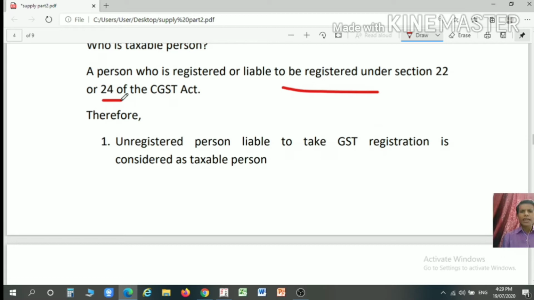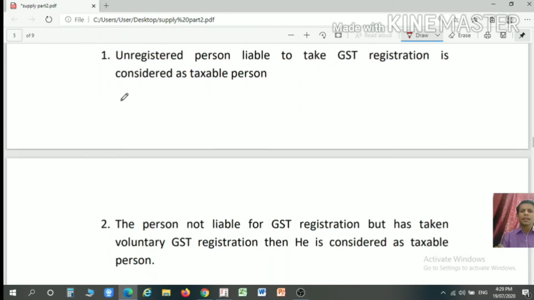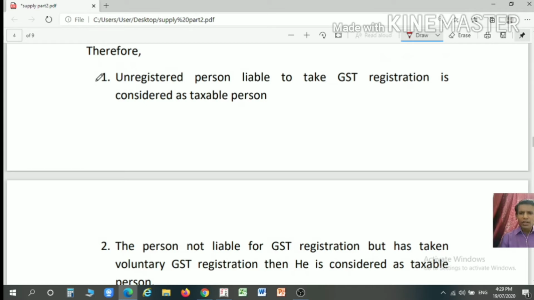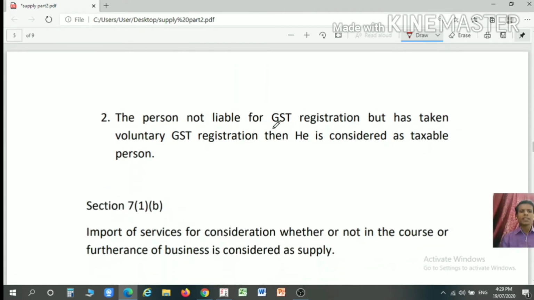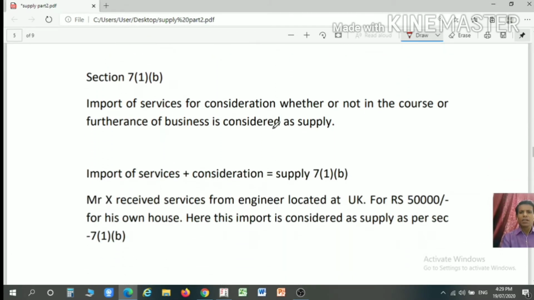On the reverse side, if any person is liable to take a GST registration, but he is not taking the GST registration, then he can also be considered as a taxable person. So here, the unregistered person liable to take a GST registration is considered as a taxable person. The person not liable for a GST registration but who has taken voluntary GST registration is also considered as a taxable person. Now we will discuss section 7 subsection 1 clause B.